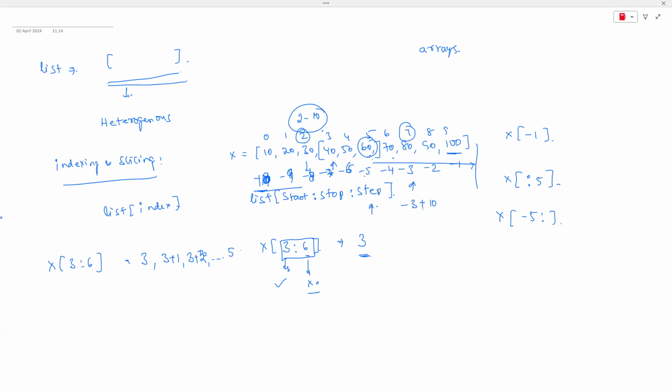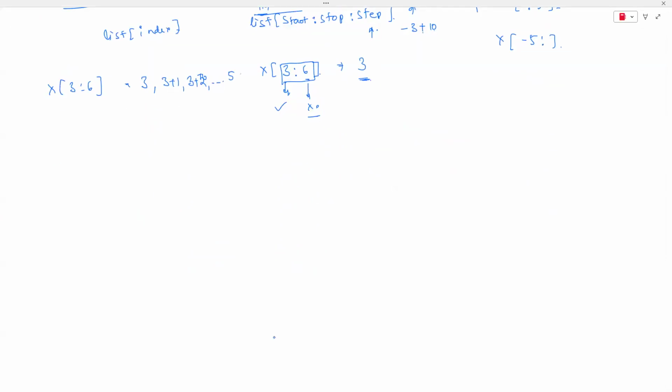Other than a step of 1, we can also specify whatever step you require, guys. For example, if I specify 1:6 with a step of 2, what is the meaning of that? After getting the first element 1, the next is 1 plus 2, which is the third element. After that, 3 plus 2 is 5. So we get the first element, the third element, and the fifth element, because we have taken a step of 2, guys.